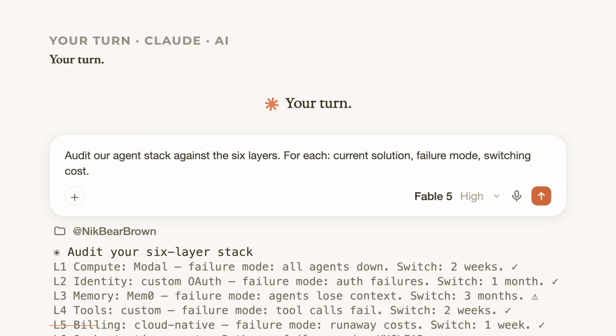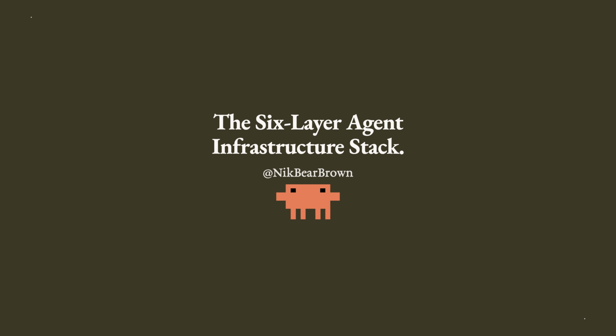If you can't answer the failure mode question for any layer, that layer is not ready for production. Start with the layer that has the most unclear failure mode. That's the one that will surprise you first. The 6-layer agent infrastructure stack.